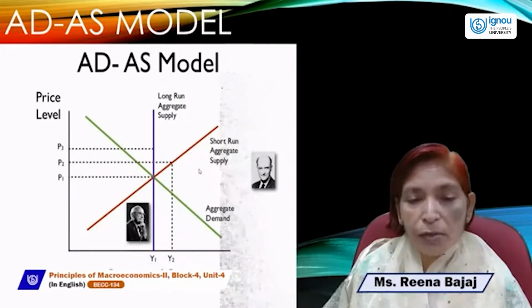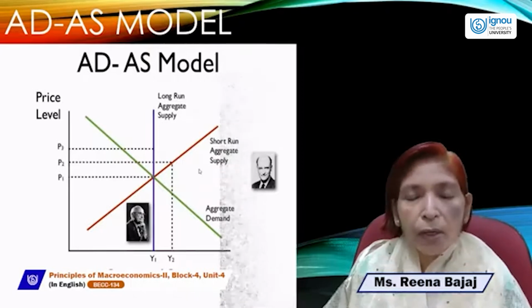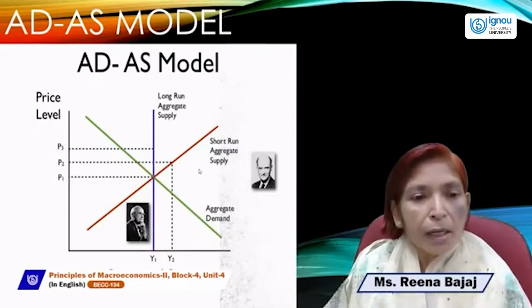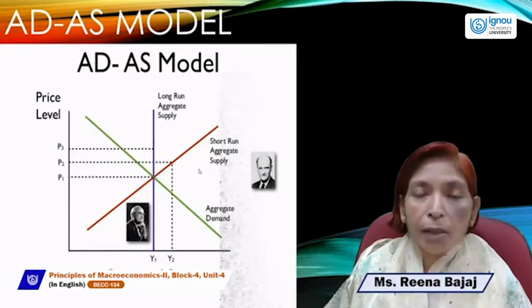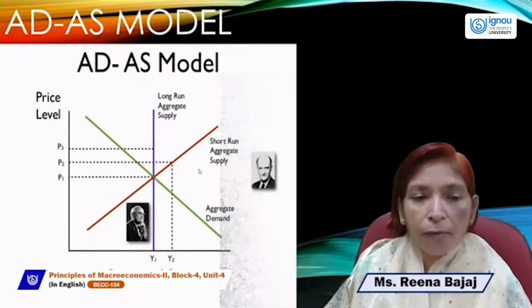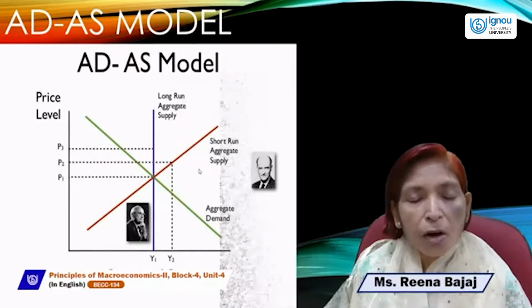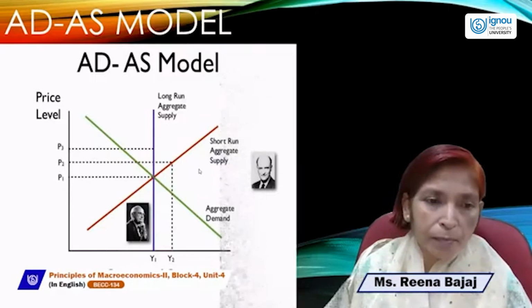So there is a restriction in the short run: fixed factors remain constant, and only the variable factor can change. And the long run is that time period in which all the factors of production are fully variable. All factors can change simultaneously, and we can increase or decrease the level of output according to our requirement.